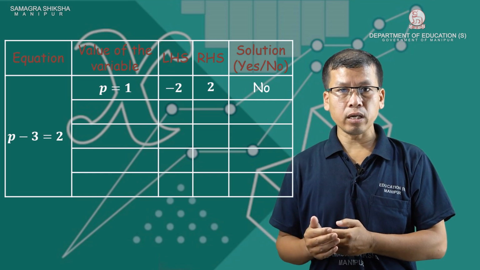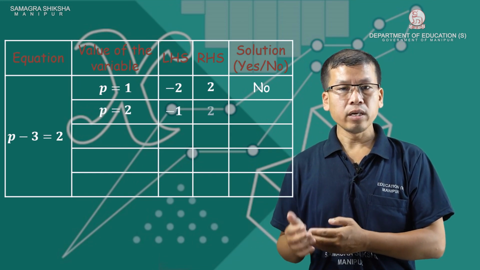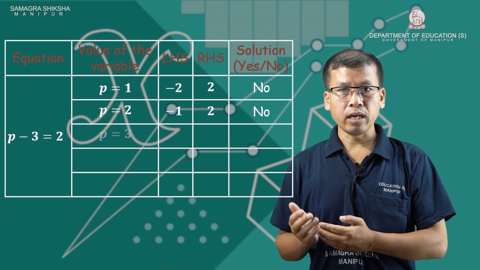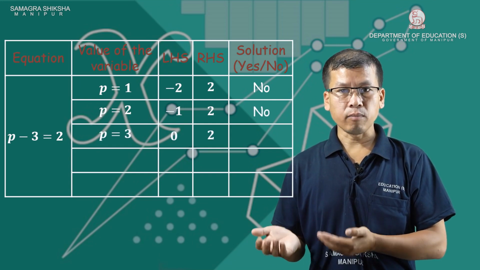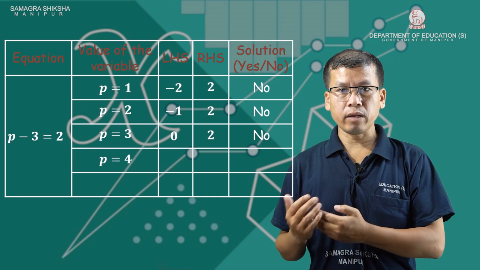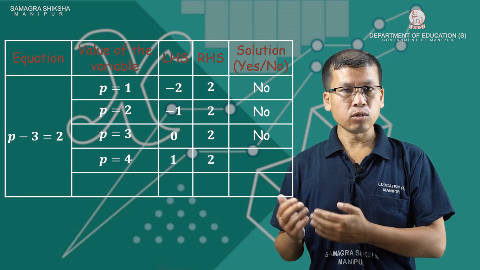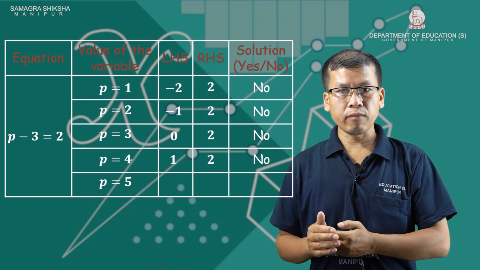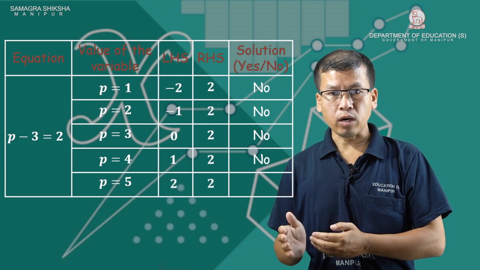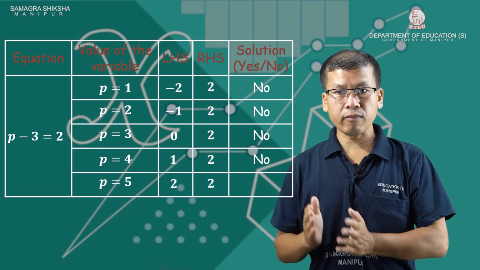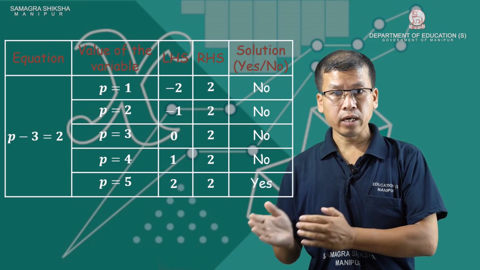When P equal to 2, left hand side is minus 1, right hand side is 2, no. P equal to 3: left hand side is 0, right hand side is 2, no. P equal to 4: left hand side is 1, right hand side is 2, no. When P equal to 5, left hand side equal to 2, right hand side equal to 2, so yes. P equal to 5 is the solution.